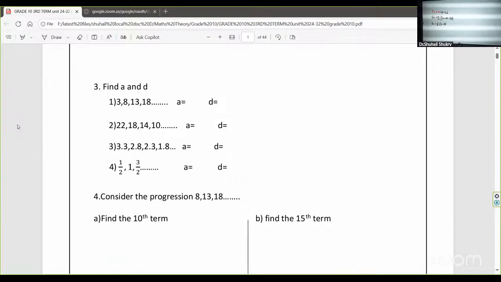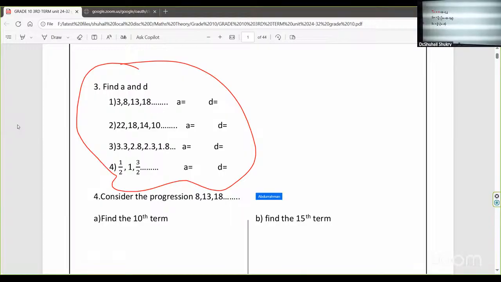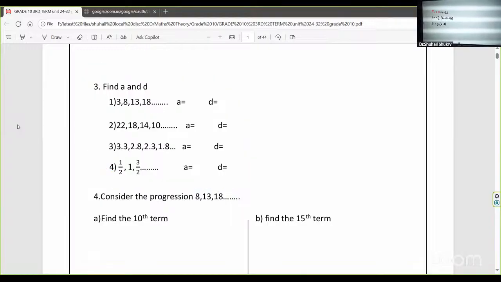Come to the first page. You got some AD values. Quickly write how much is A, how much is D. Everyone write this. I have given a progression. Write the AD values.